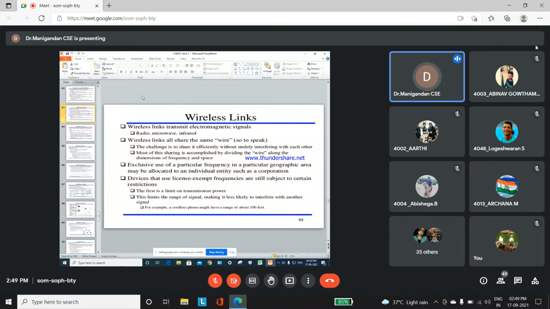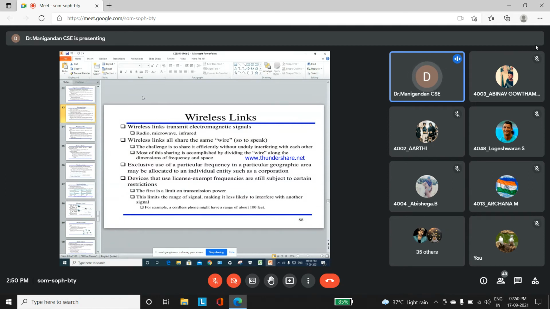For example, the signal is transmitted from the tower to our mobile. A wireless link transmits data in the form of electromagnetic signals.